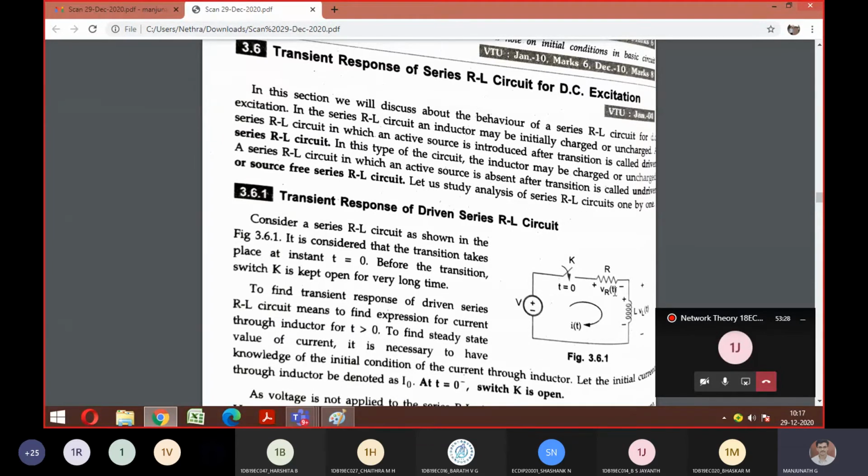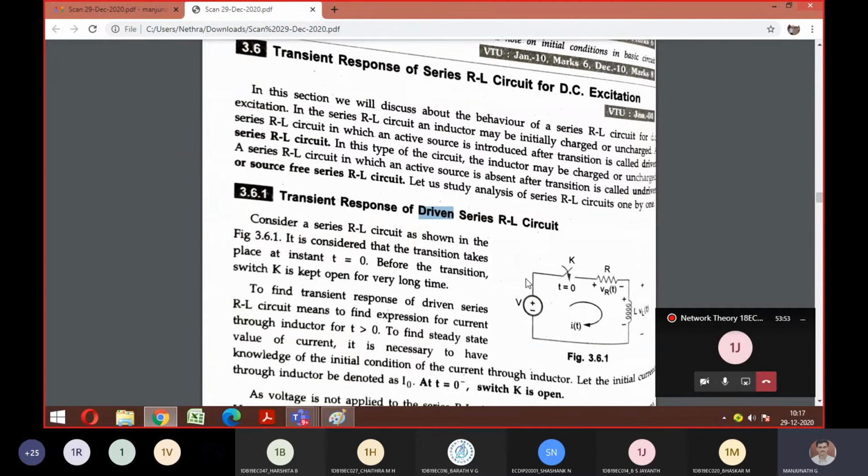Before that, just look at the network diagram, everyone. There is a resistor and an inductor in series, R and L, and the supply is given. If the supply is given, the heading is called driven. How it differs from undriven, without supply, we'll check later. First understand the concept of driven.